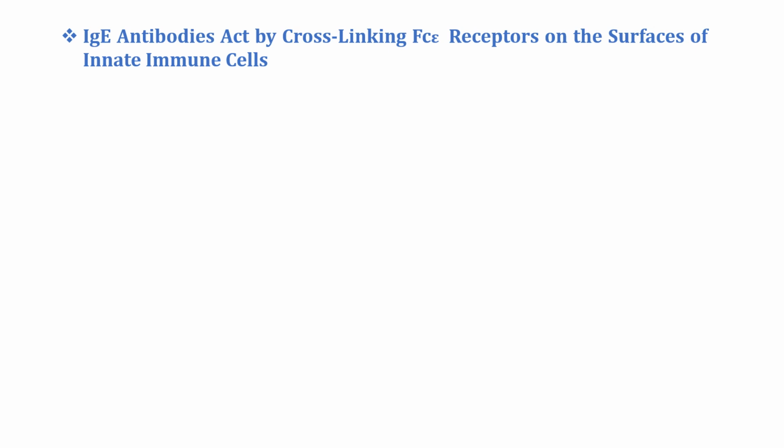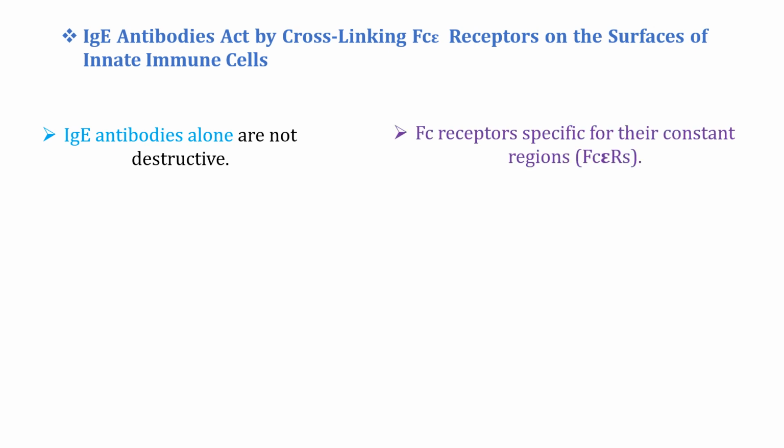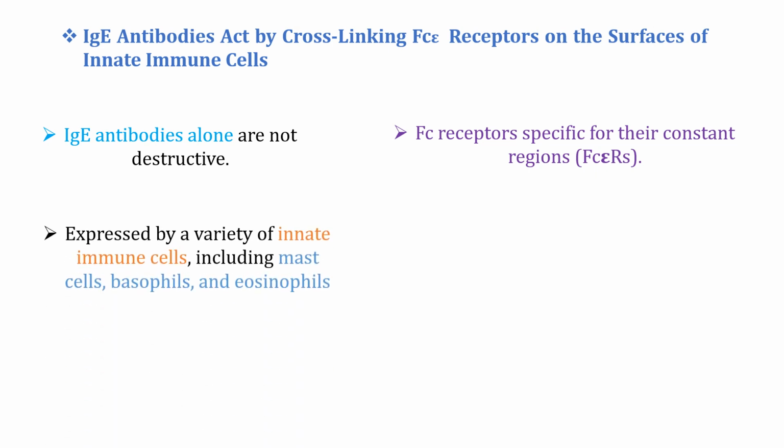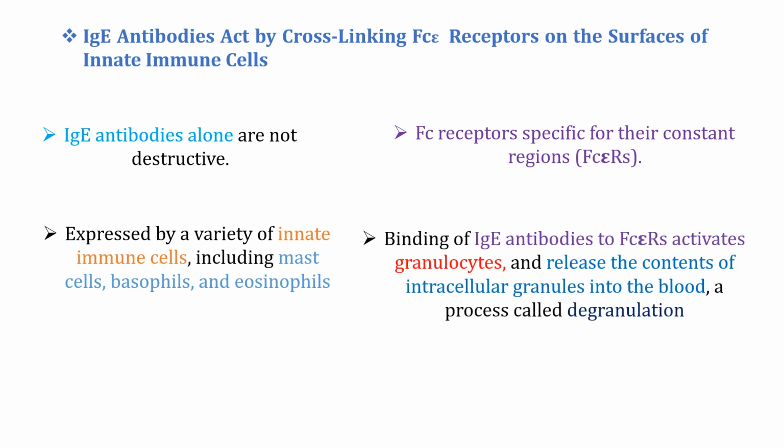IgE antibodies alone are not destructive. Instead, they cause hypersensitivity by binding to a particular receptor, the Fc receptor, which is present on mast cells and basophils and also on other cells. These are expressed by a variety of innate immune cells including mast cells, basophils, and eosinophils. The binding of IgE antibody to Fc epsilon receptors activates these granulocytes, mast cells or basophils, to release the contents of intracellular granules into the blood. This process is called degranulation.